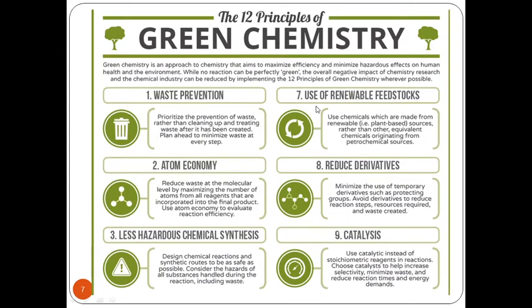Next concept is use of renewable feedstocks. Use chemicals which are made from renewable, that is plant based sources, rather than other equivalent chemicals originating from petrochemical sources. The very common example for this would be biodiesel. Biodiesel is obtained from a plant system only.